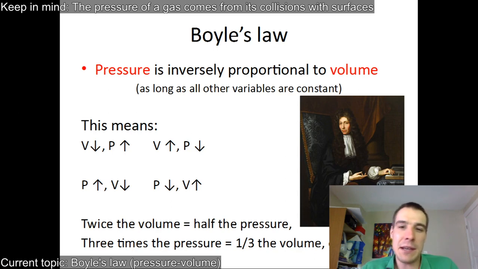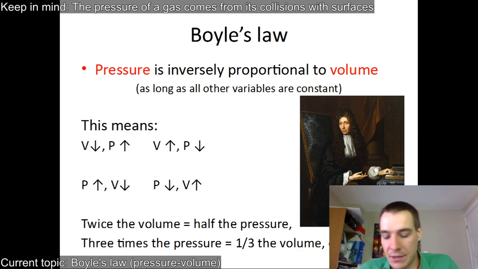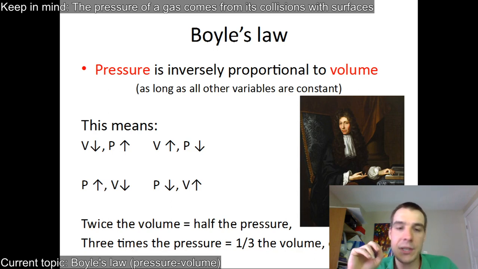I don't like naming it after dead white guys, but the curriculum says you have to know Boyle's law, and people refer to it as Boyle's law. So Boyle's law says that pressure is inversely proportional to volume. Inversely proportional has a specific definition in science, and that's that the proportionality is linear. So if I have twice the pressure, I'll have half the volume.